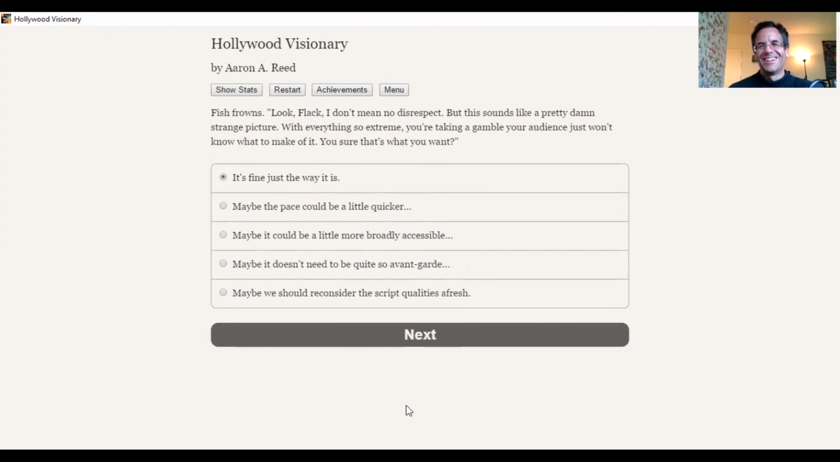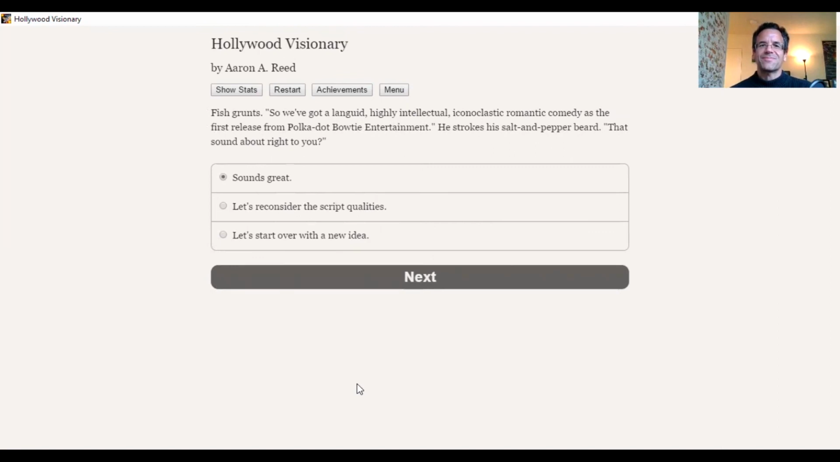Fish frowns. Look, even Fish, who has been patient with us for this long, is staring at our polka dot bow tie and beginning to have doubts. Are you sure that's what you want? Yes, I'm fine just the way that is. So now Fish says, so we have a languid, highly intellectual, iconoclastic romantic comedy as the first release from Polka Dot Bowtie Entertainment. That sound about right to you? That sounds great.